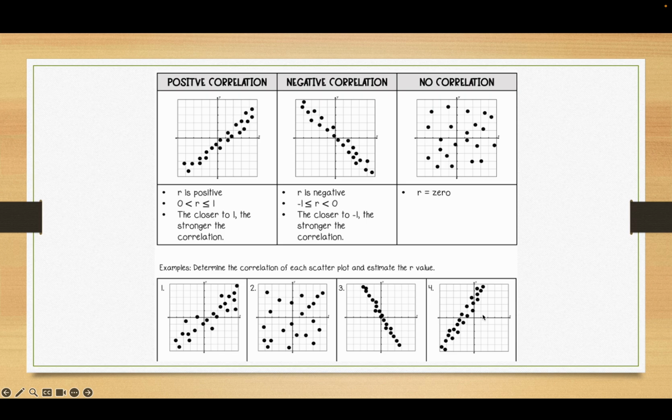So here are 4 examples. You determine the type of correlation, positive or negative, and guesstimate the R value. Is it really close to a 1, positive or negative, or is it a little more spread out than that? Okay, number 1 is positive, and I'm guessing about 0.7. It looks pretty good, but not perfect. Number 2, no correlation. They're all spread out all over. Number 3, that's really good negative correlation.